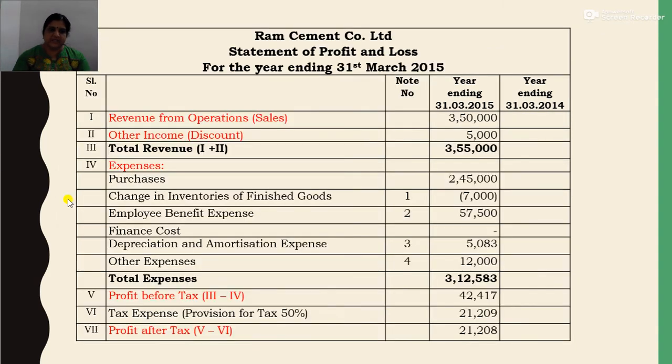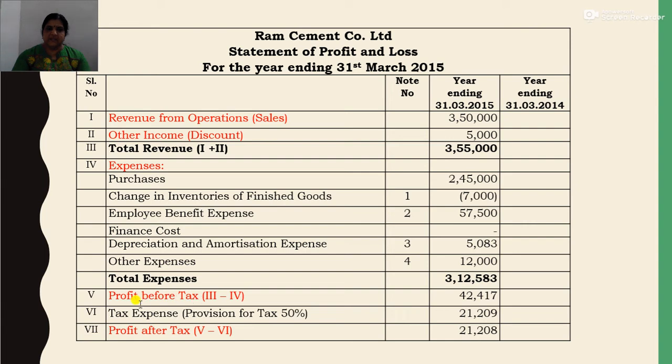So this is the statement of profit and loss. First of all you write revenue from operations, that is the amount of sales 3,50,000. Then add other income, that is discount 5,000, total 3,55,000. Expenses: purchases 2,45,000. Change in inventory, that is the difference between opening and closing. As the closing inventory is more, that's a negative value. Then employee benefit 57,500, no finance cost, depreciation and amortization 5,083, other expense 12,000. So the total comes to 3,12,583.